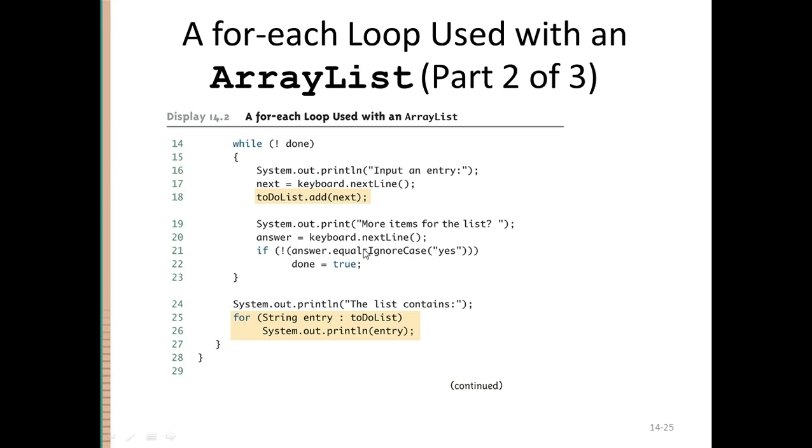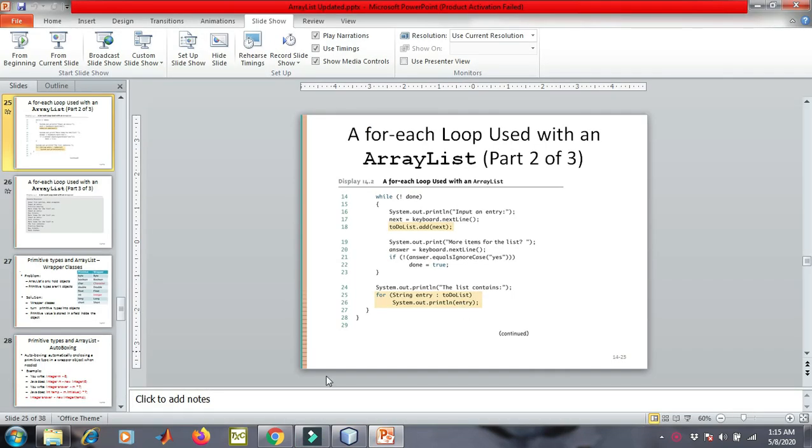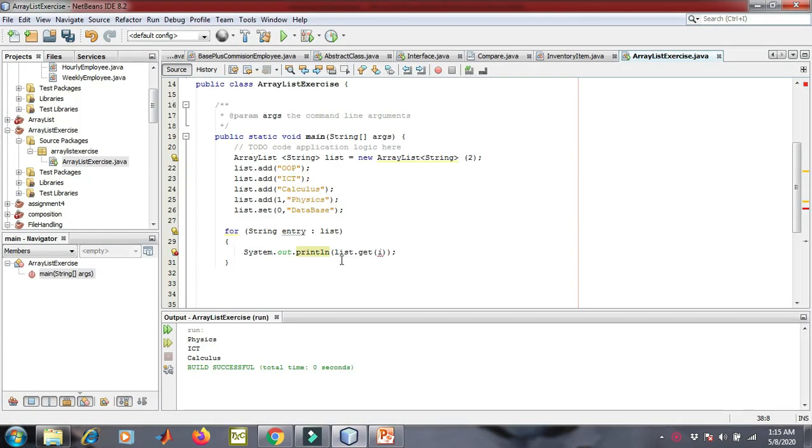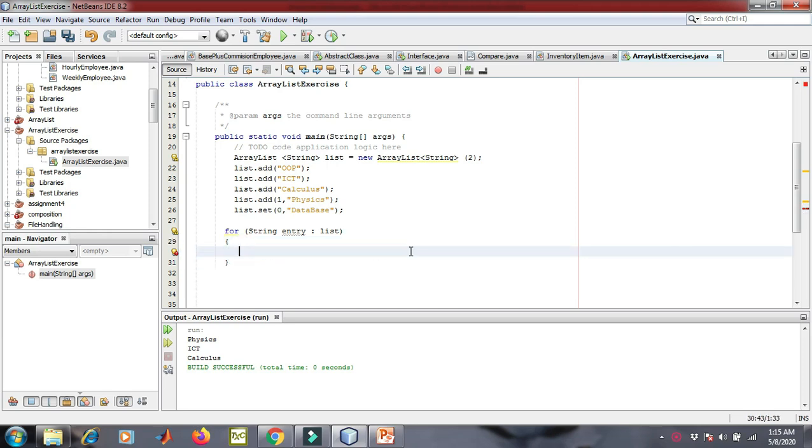Once the data is inserted, now you can print this array by writing a simple loop like this, right? What it is saying is string entry, and this is the name of my list, right? So what it does is that it takes one element from the to-do list, stores it inside the entry, and then you can do any operation here, right? So I think we should write it on the array that we have just generated. Okay, so let's write this loop inside the code that I have just created.